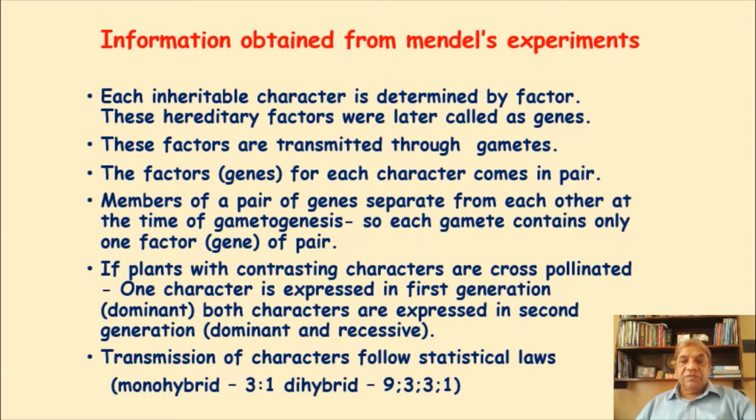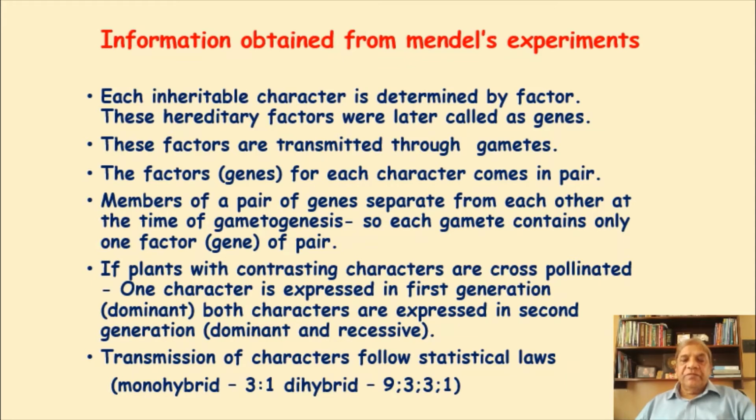So the transmission of character follows a statistical law. I told you this was a major and surprising finding, and the scientists at that time who were engaged in breeding experiments were not ready to accept it. The transmission of character follows a statistical law.